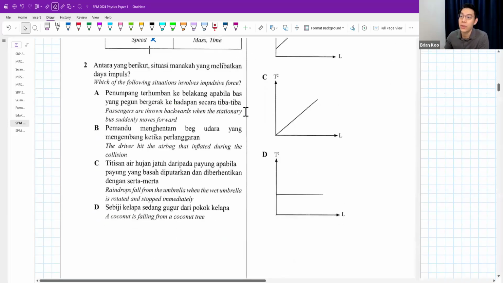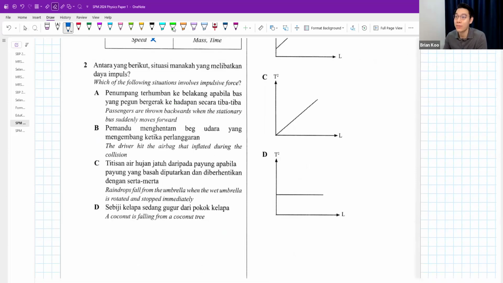Question 2. Which of the following situations involves impulsive force? Let's go through. Passengers are thrown backwards when a stationary bus moves forward suddenly. Guys, this is called inertia. When a bus is stationary and then suddenly moves, your body wants to maintain the original position at rest. That's called inertia. But B, the driver hits an airbag that is inflated during a collision. That sounds like impulsive force to me.